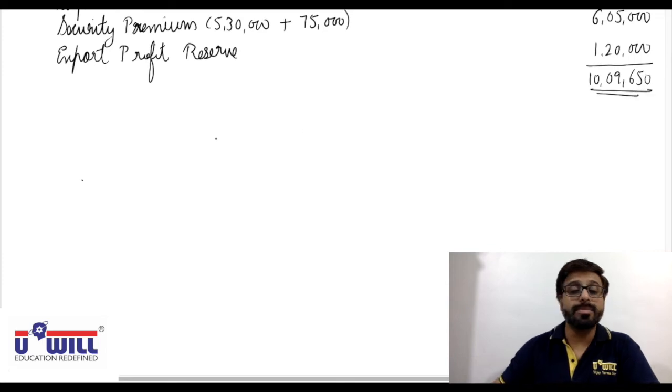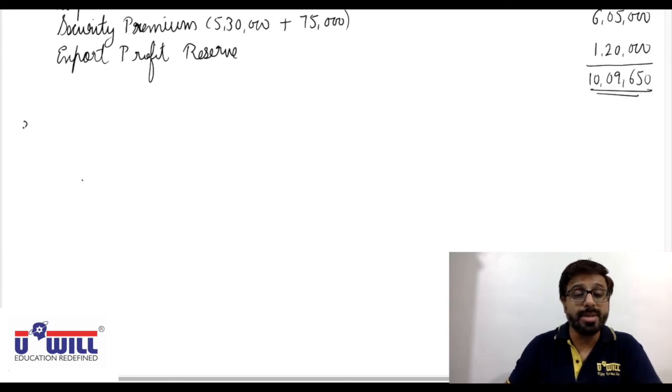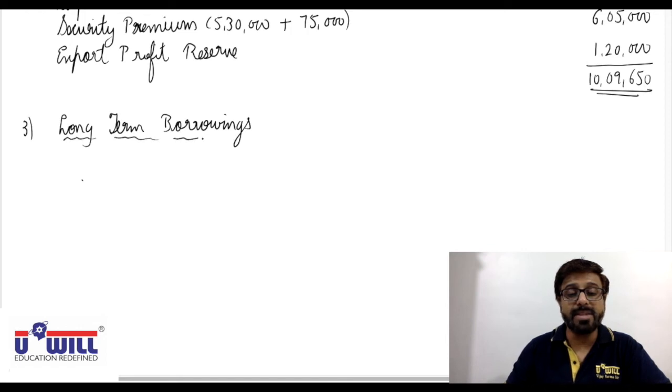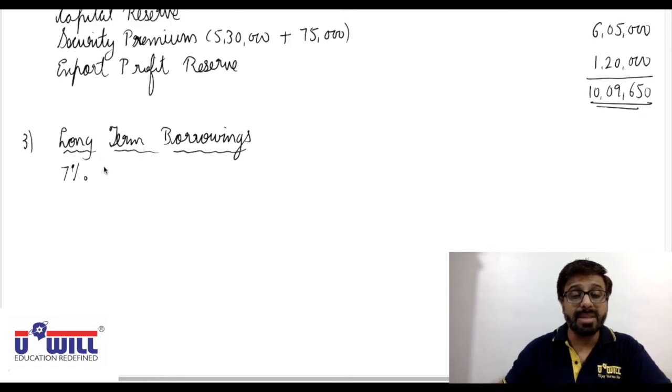Then the third note is of long-term borrowings. Non-current liability, the very first thing we have is long-term borrowings. In that we have these 7% debentures which are issued by the new company, 7% debentures of 84,000.